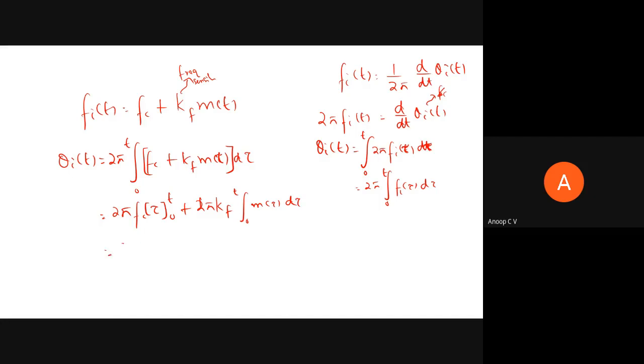So it will be 2 pi fc t plus 2 pi times kf times integral 0 to t m of tau d tau. So this is theta I of t.